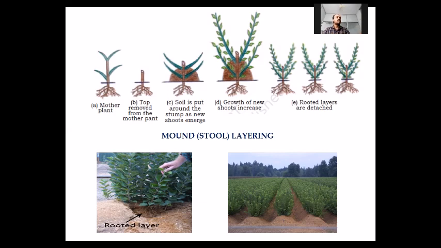After cutting, after some days, some branch or rooting new growth will emerge from this shoot, and at this stage soil is put around this growth or around this stem. Meaning it is covered with soil.